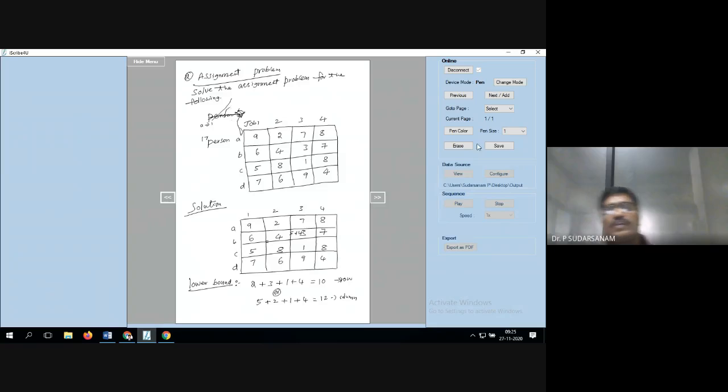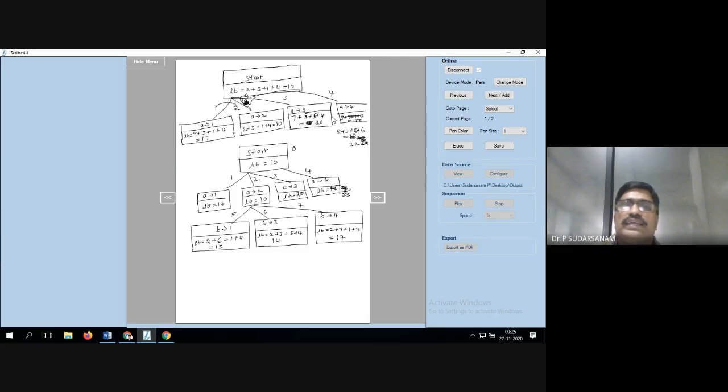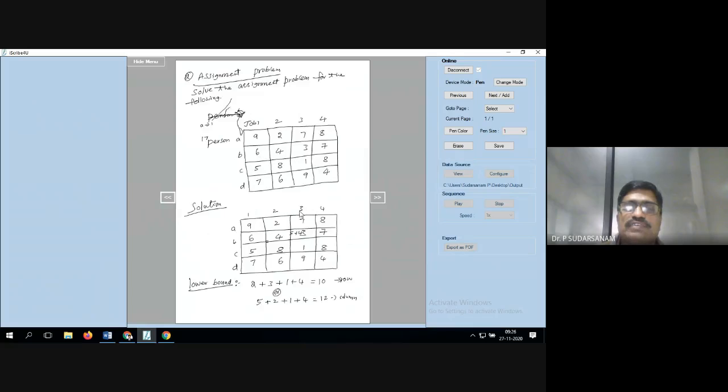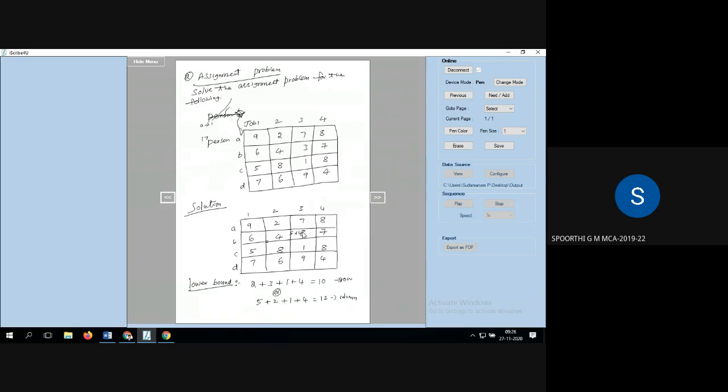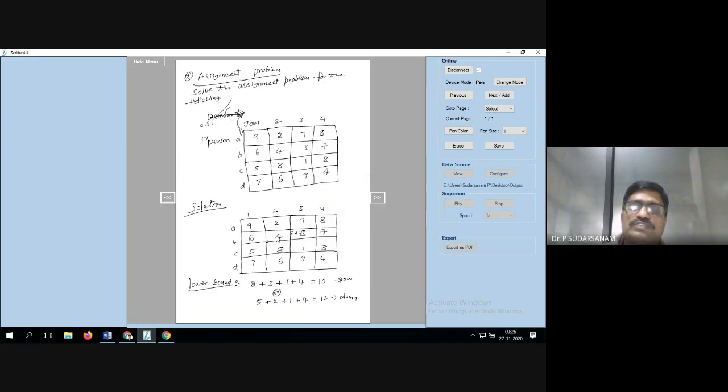So your doubt is this one. Here A is equal to 1, you have taken. This is no doubt, this is also no doubt. Here you have A is equal to 3. When you have taken A is equal to 3, this one you have taken. This column next time should not be considered. Which is the minimum in the second row other than the third column? Spurti: 4, sir. 4, that one only I have taken.